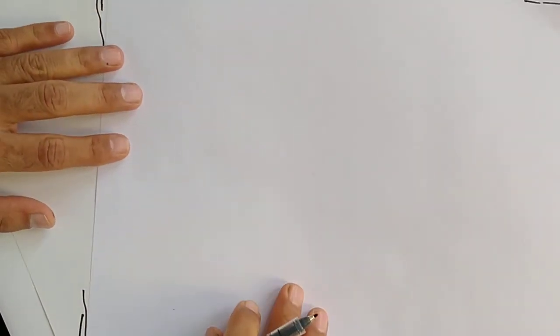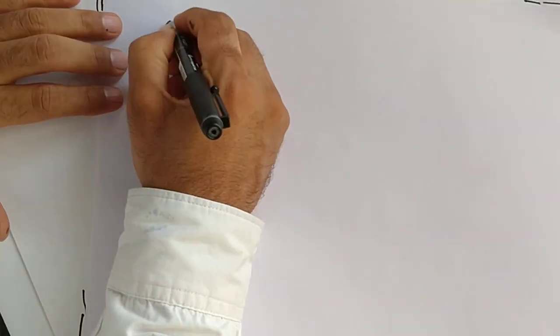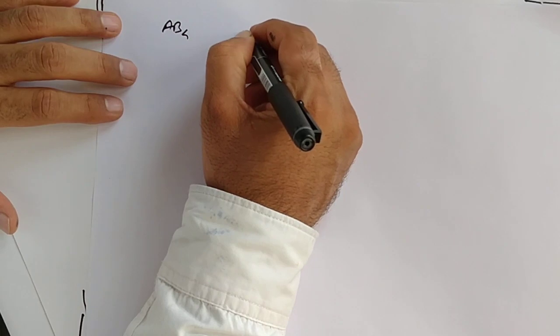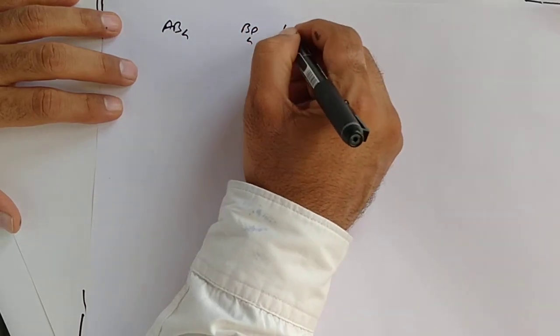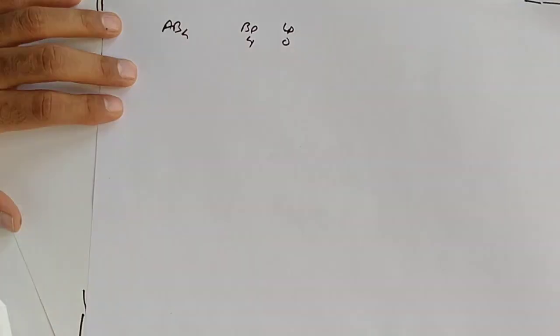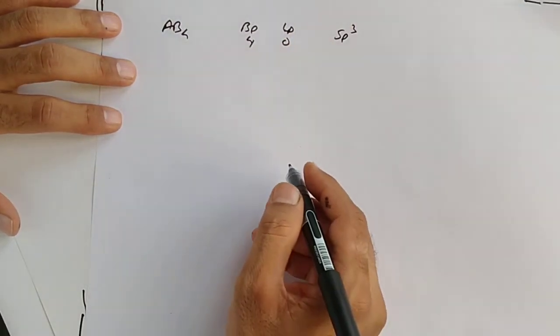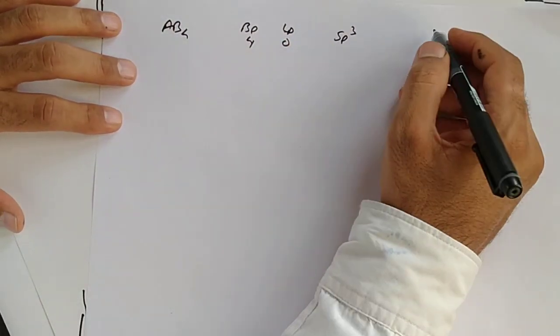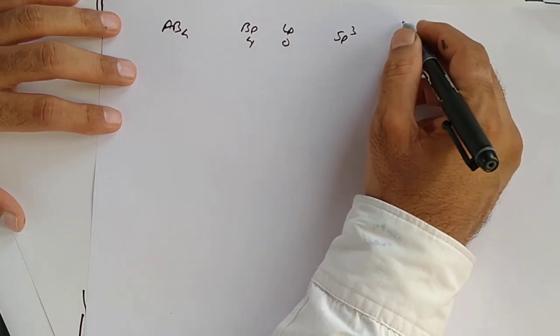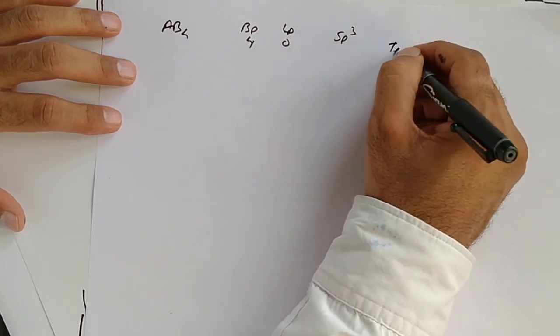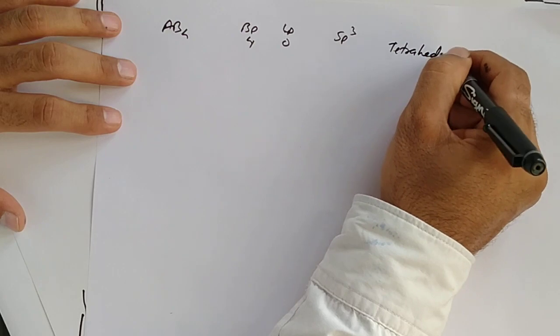Now, next, suppose type of molecule is AB4. So bonding pair is 4, lone pair 0. So hybridization will be sp3 and shape will be tetrahedral.